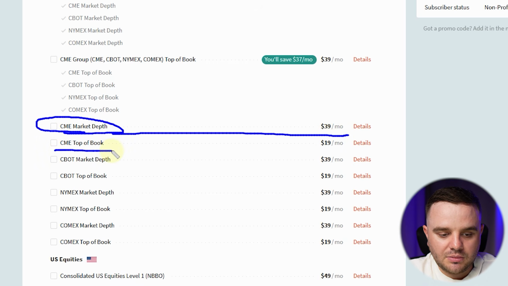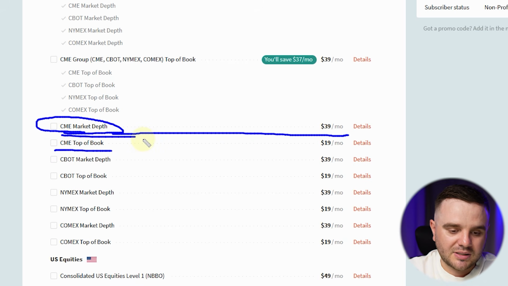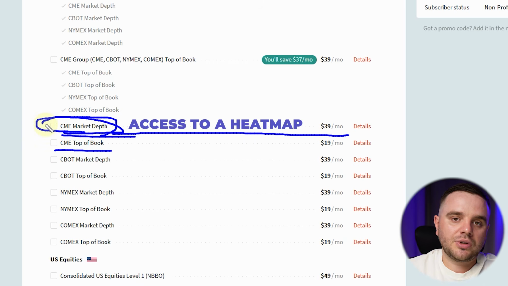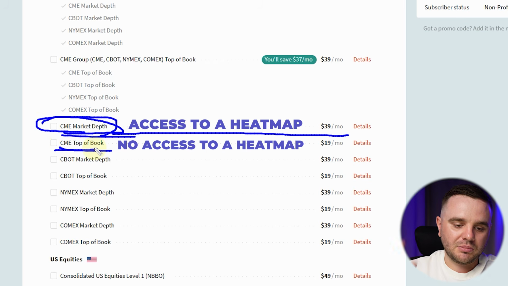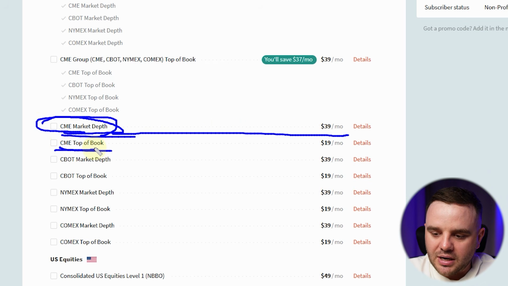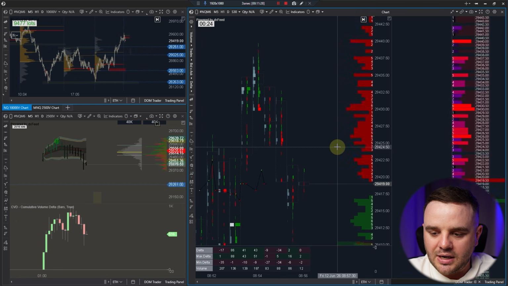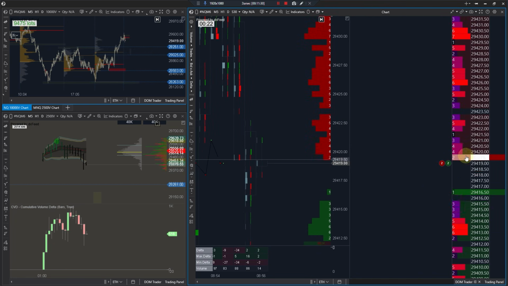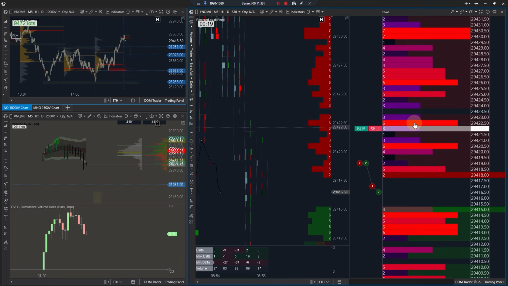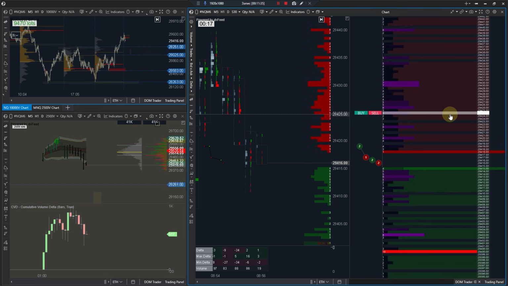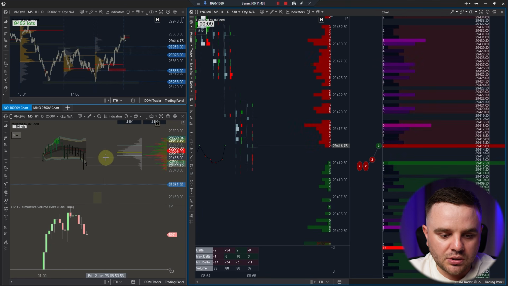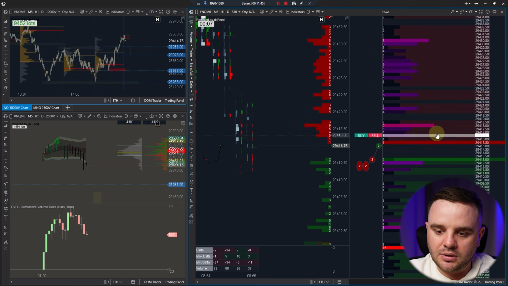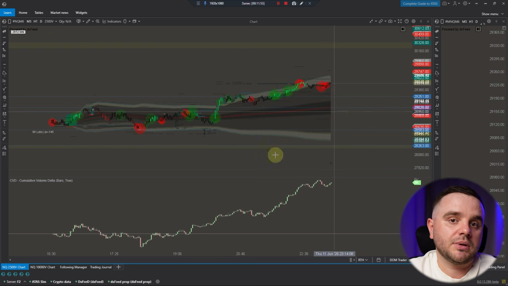What's the difference between CME top of book and market depth? I explained it in that video, but super shortly: with market depth, you can get access to a heat map. With top of book, you cannot get access to a heat map. That's the major difference. What it means practically: at this moment in front of your eyes is the depth of market on Nasdaq, NQ, CME, and we can see all orders up and down. When we see those orders, based on them it's possible to build a heat map. If you don't have access to the entire order book, it's impossible.